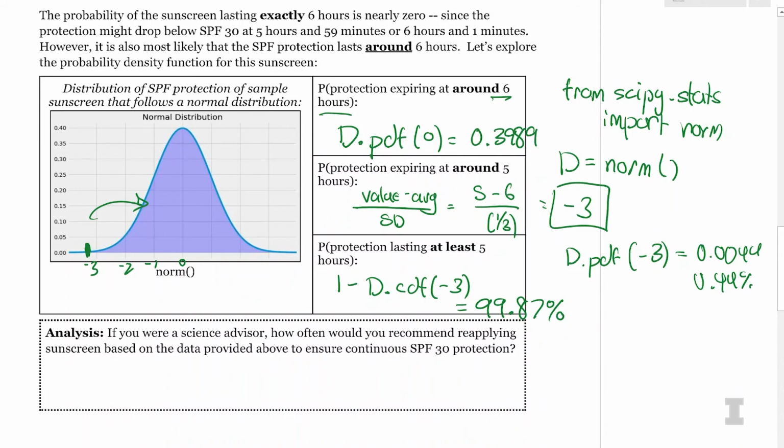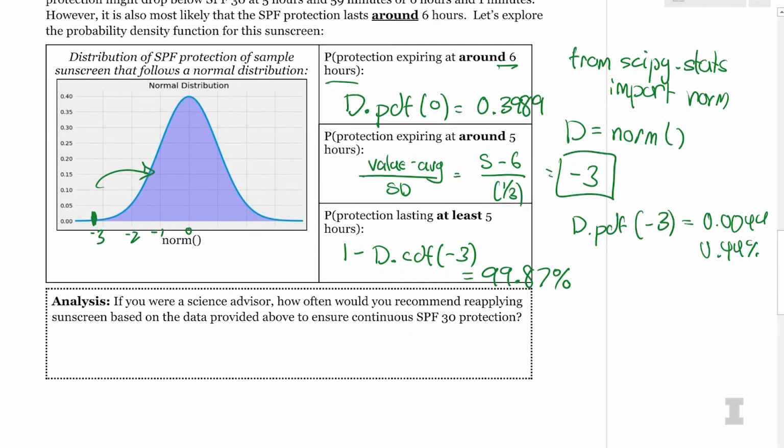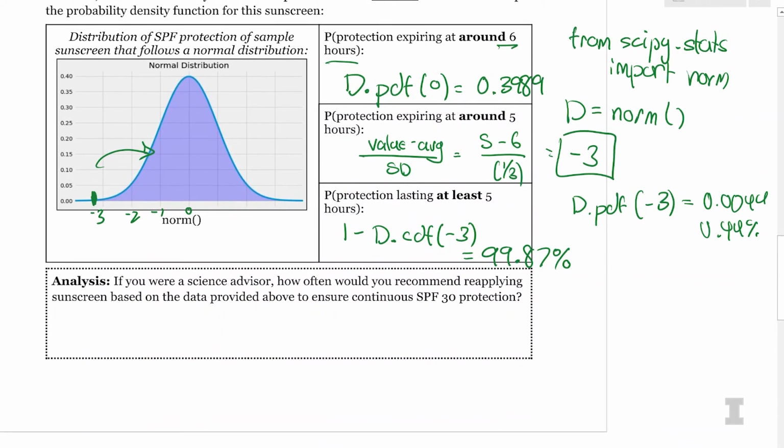So, analysis. If you were a science advisor, how often would you recommend reapplying sunscreen based on the data provided to ensure continuous SPF 30 protection? Would you want to replace it every 6 hours, or would you want to replace it every 5 hours to ensure that people were safe? I think every 5 hours, to be super conservative.